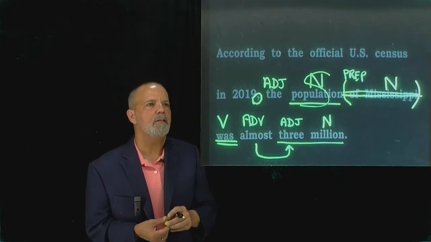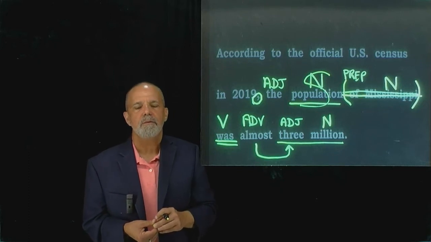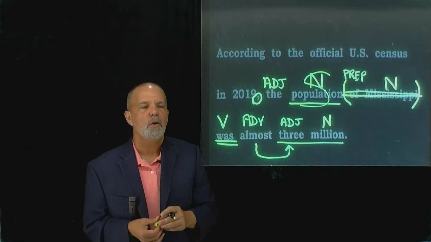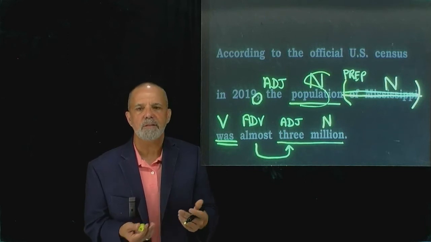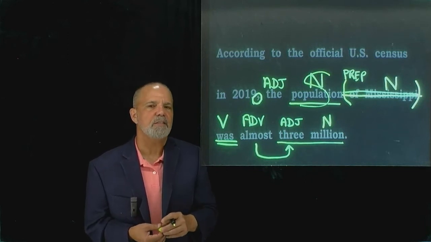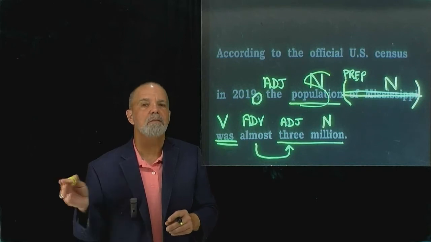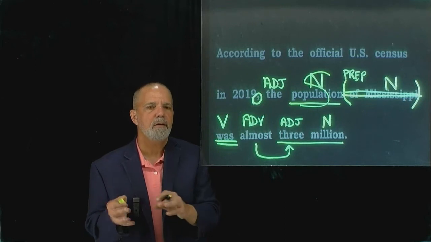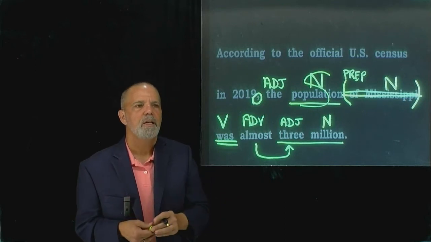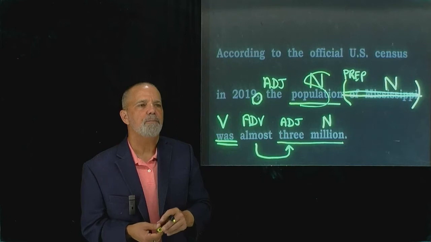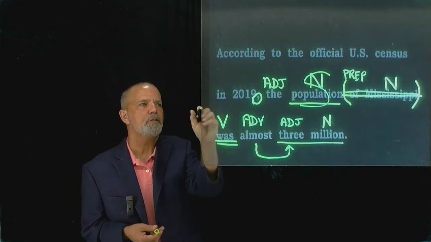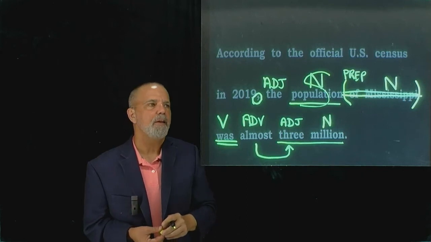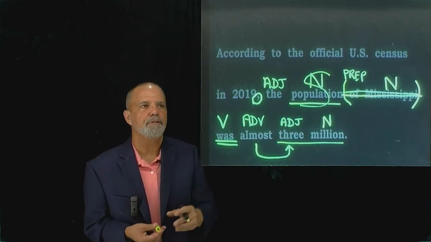Census in 2019. Now, you're either going to have some kind of individual word, a single word like yesterday, or you're going to have several words, that's going to be a phrase, or sometimes you're going to have a subject and a verb, such as before I went to the bank, comma, I went to the supermarket. But I'm going to ask you this question now. In this chunk of words, and we've got 2, 4, 6, 8 words here, do you have a verb? And the answer is no, we do not have a verb. So this is some kind of phrase.